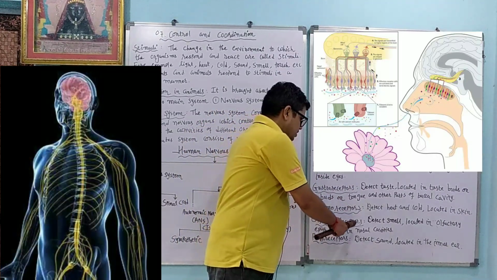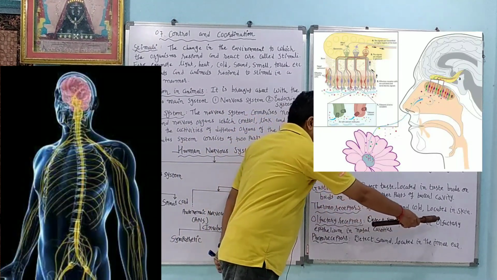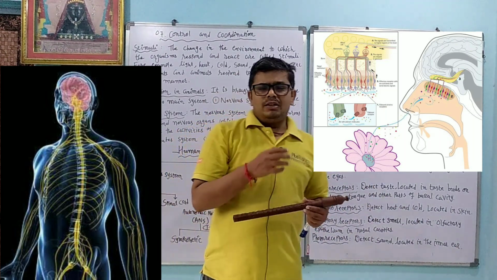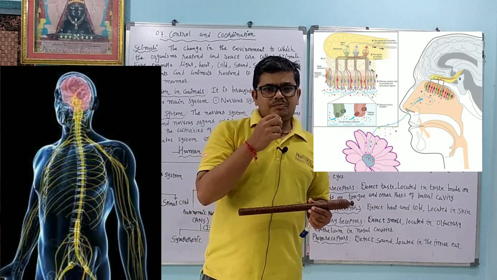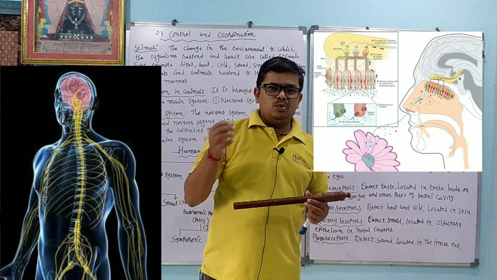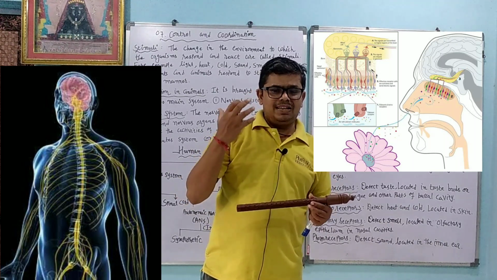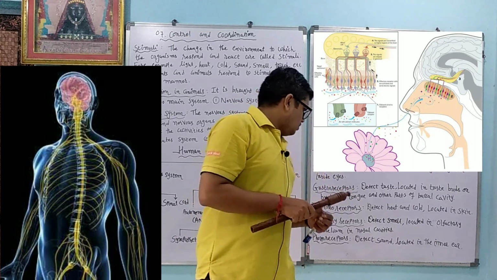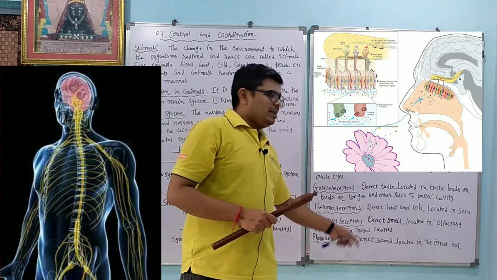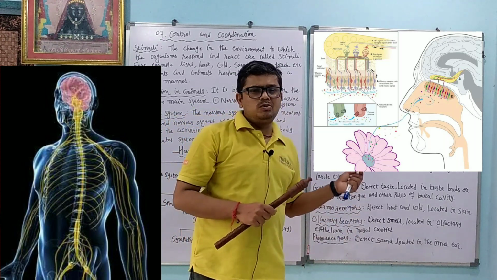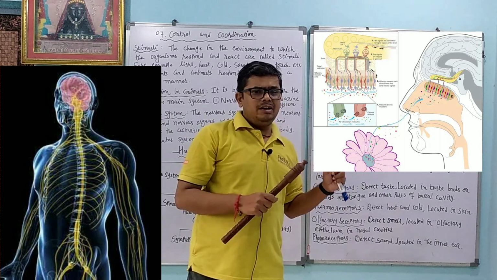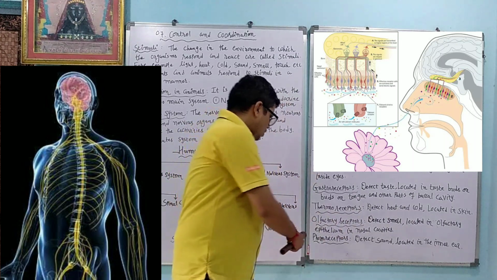Olfactory receptors detect the smell and are located in the olfactory epithelium in the nasal cavity. They can detect whether a smell is good or bad, like what your mother is cooking, you can sense it. Dear student, epithelial tissues are mostly used to protect the organ. So in the nasal cavity, the outer layer is made up of epithelial tissue.